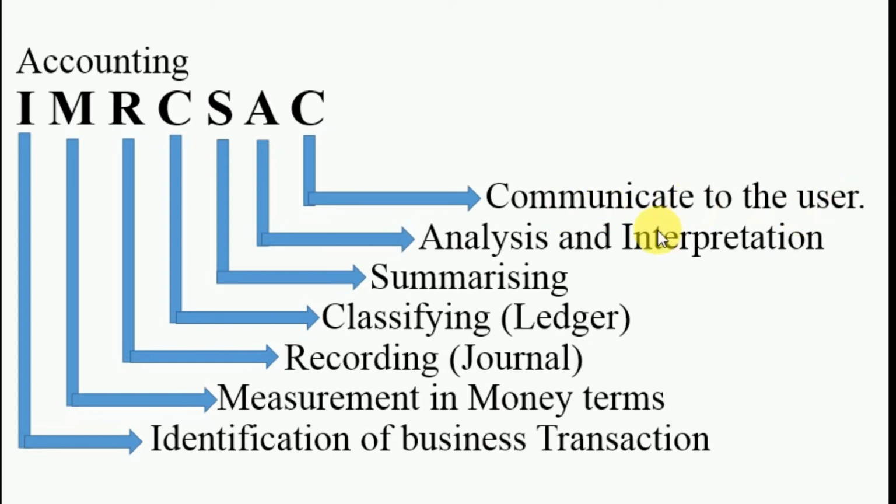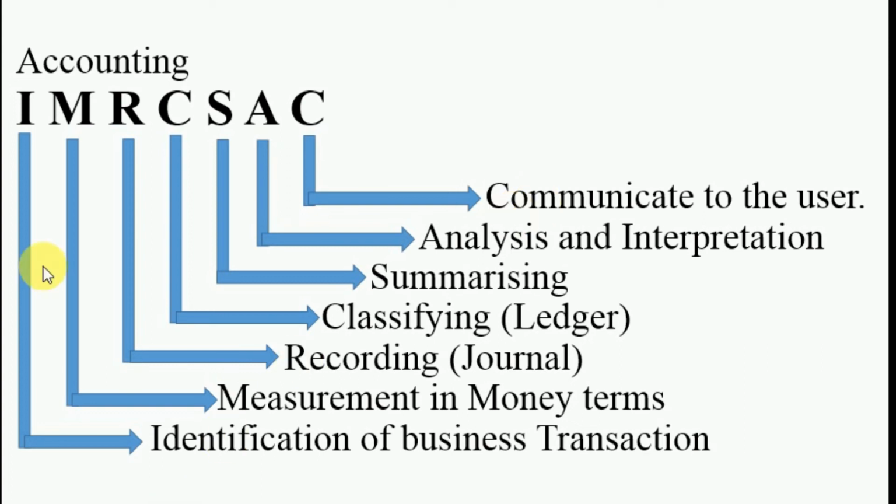That means whatever accounting activities are performed or recorded in books of accounts, on the basis of that we will communicate with the users of accounting.